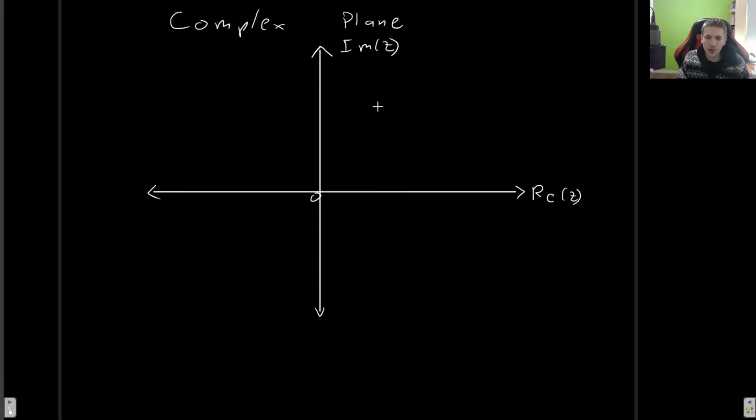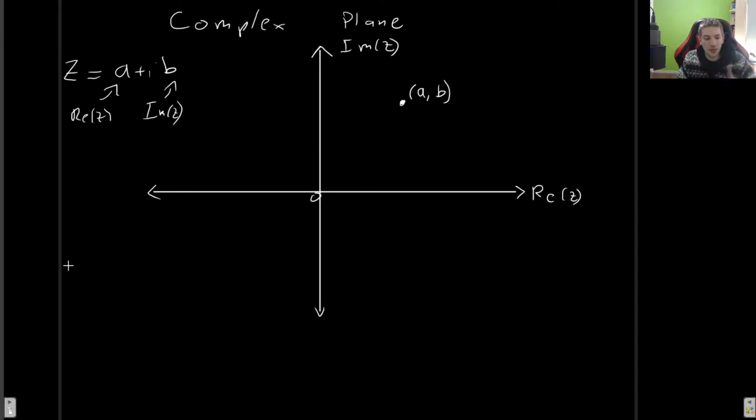And how do we represent a point? Well, recall that any z is simply a plus ib, with a being the real part of z and b being the imaginary part of z. So we can now graph any point into this complex plane. We can, for example, have some point z here, which will have the coordinates a, comma, b.